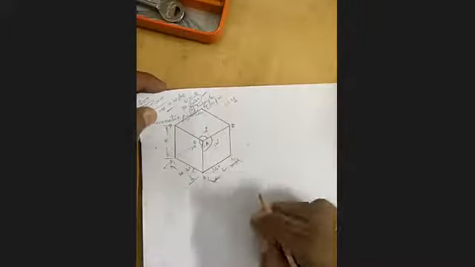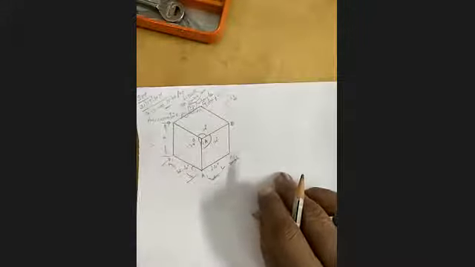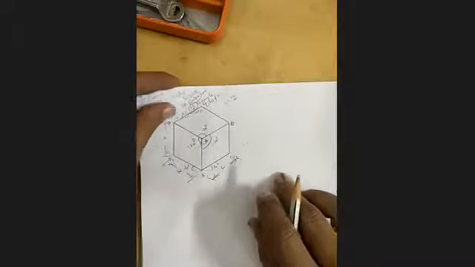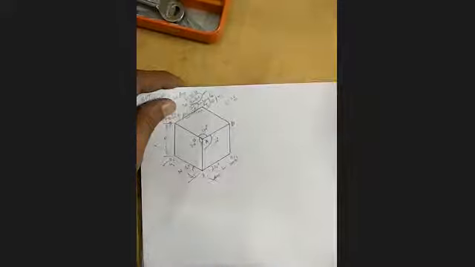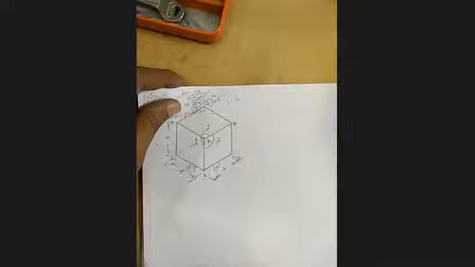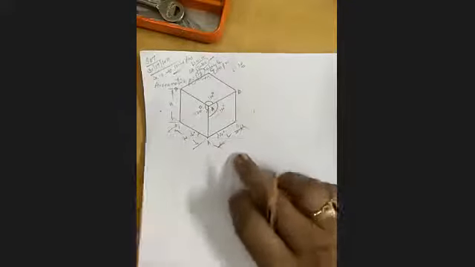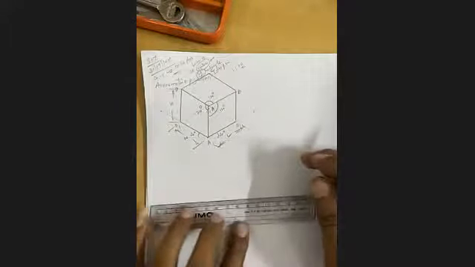Now take the next problem. Draw the isometric view of a quadrilateral whose top view is shown in the figure. Okay, he has given some figure. And these all, we are dealing with 2D. Be careful.